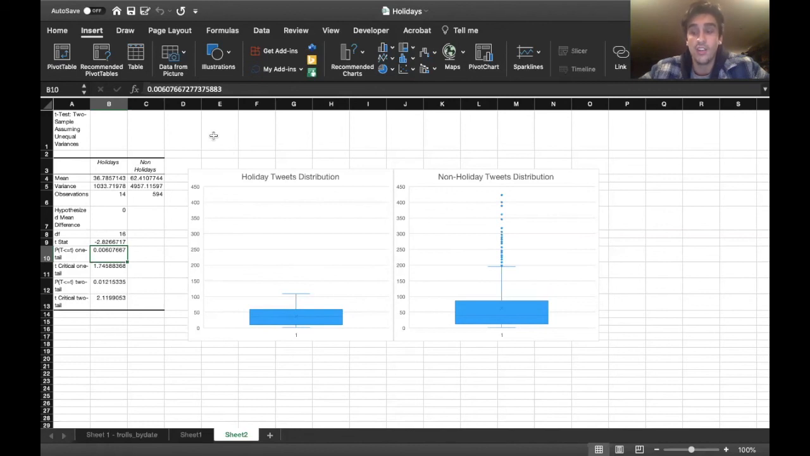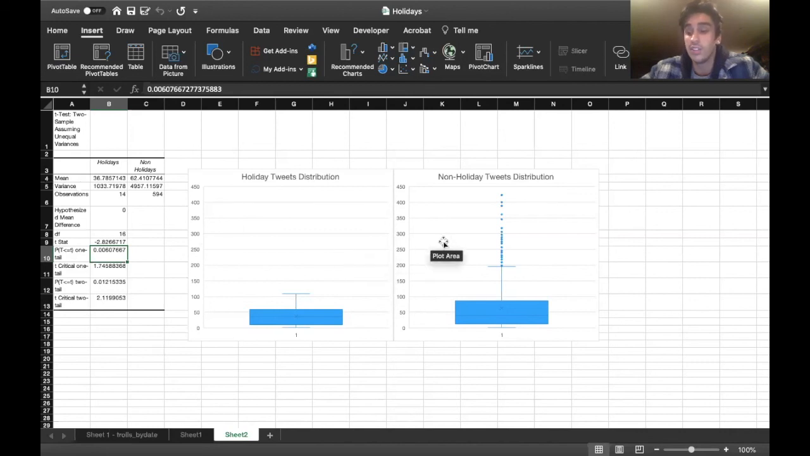In this case, the null hypothesis would be that there is no difference, that the mean amount of tweets on a holiday is the same as the mean amount of tweets on a non-holiday. And at the 95% confidence level, there was sufficient evidence to reject that null hypothesis, meaning that we did find that they're different, that the average amount of tweets on a Russian holiday was less than that on a non-holiday.